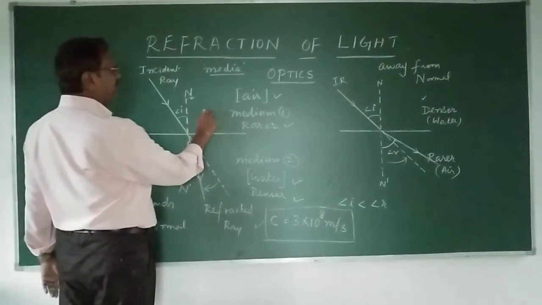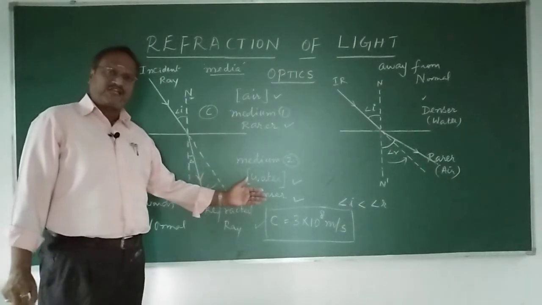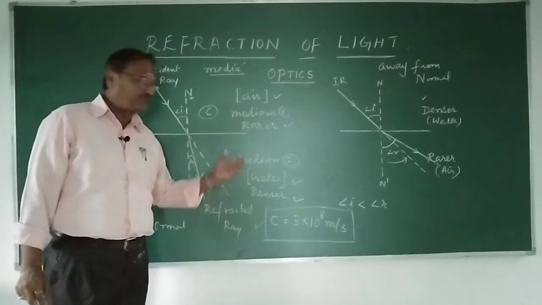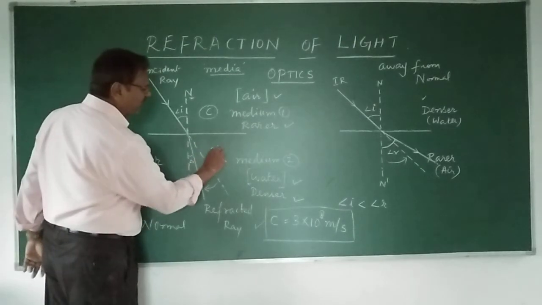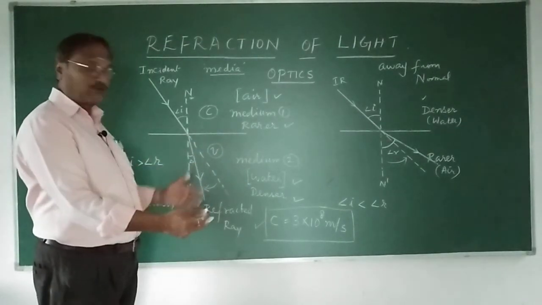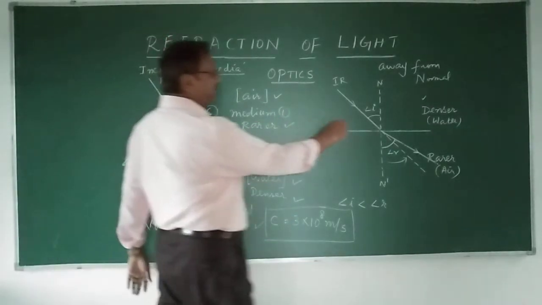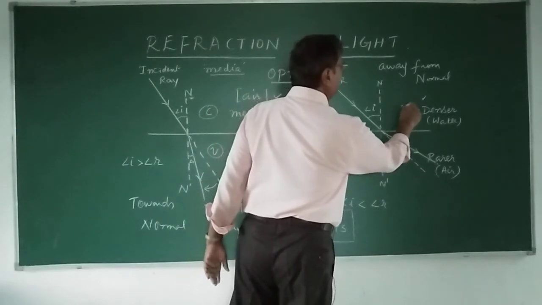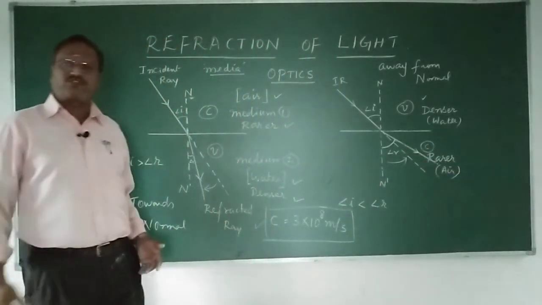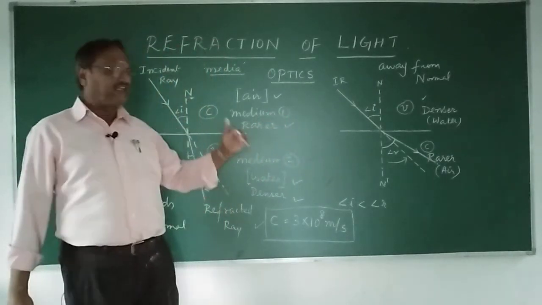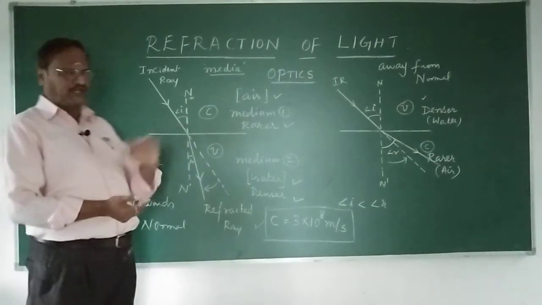Fine. Now what is going to happen? The velocity here is c, right? But when it comes to water, naturally it has to go slow, because it is optically denser. And then let us say the velocity is v. You'll find that this will be some other value, absolutely less than 3 into 10 power 8. But here what is happening? It is coming from a higher velocity to a slower velocity. When it goes slower, it moves towards the normal. We will study more in detail about it. This is just an introduction to you.